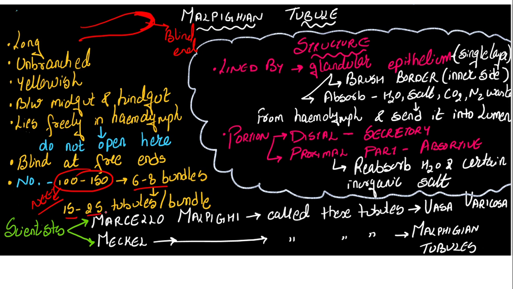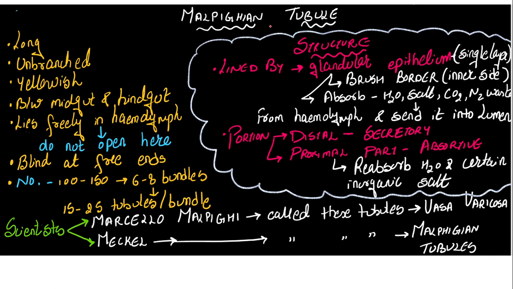Now, here we are going to study two scientists. One is Marcello Malpighi and the other one is Michael. Michael called these tubules the Malpighian tubules, which we are studying. Class, do not get confused between Malpighian tubules and Malpighian corpuscles. We have studied Malpighian corpuscles in the human body, okay? But here Malpighian tubules are present. Both are different, right? Marcello Malpighi gave these tubules the name vasa varicosa. Which one are we using? We are using Malpighian tubules, right?